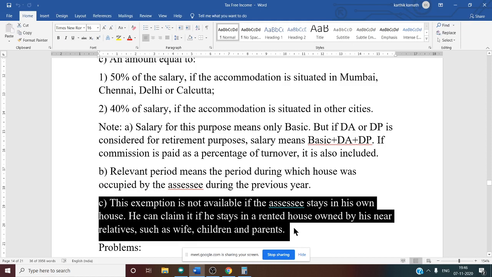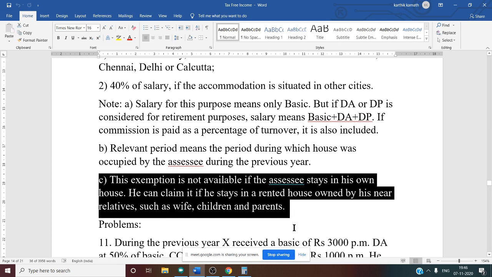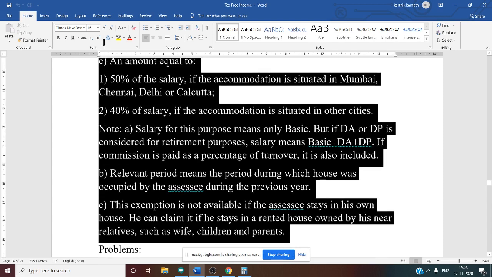He can claim if he stays in a rented house owned by near relatives such as wife, children, or parents. So these are the rules regarding HRA calculation.